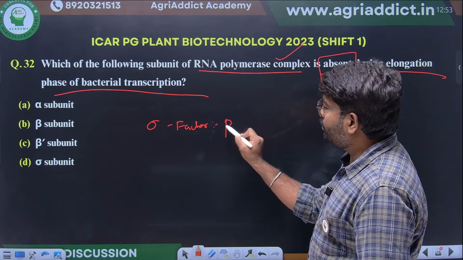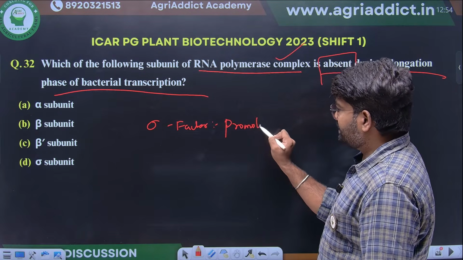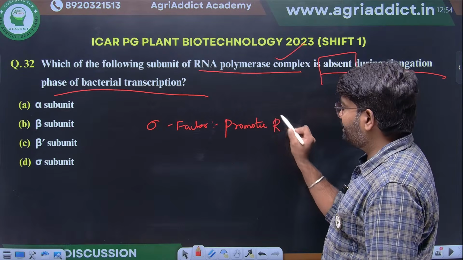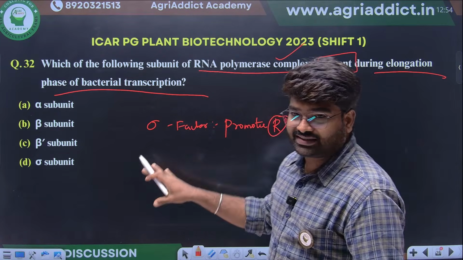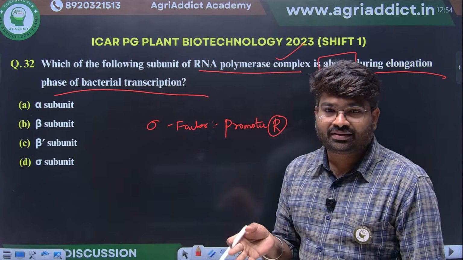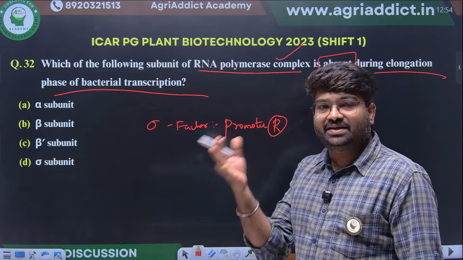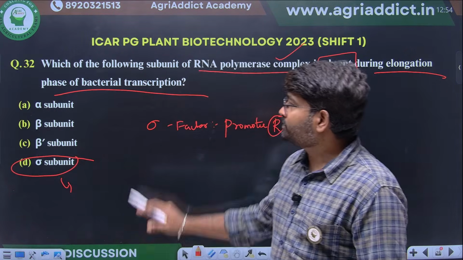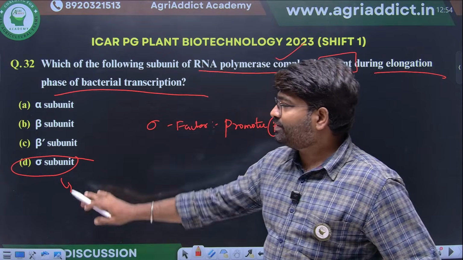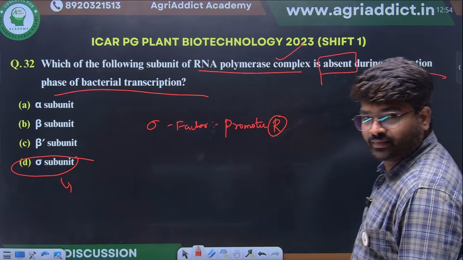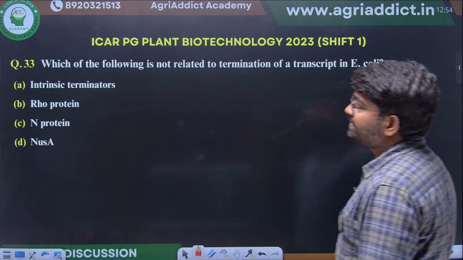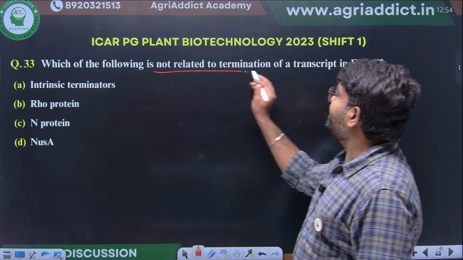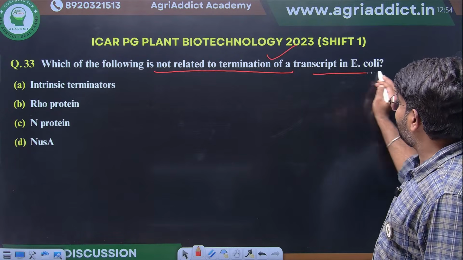Just promoter recognition. It has to go and recognize the promoter. Once the promoter is recognized, it will initiate the transcription. Once transcription is initiated, this sigma factor will be removed from the enzyme. So at that time, this sigma factor is not needed. Okay, clear?